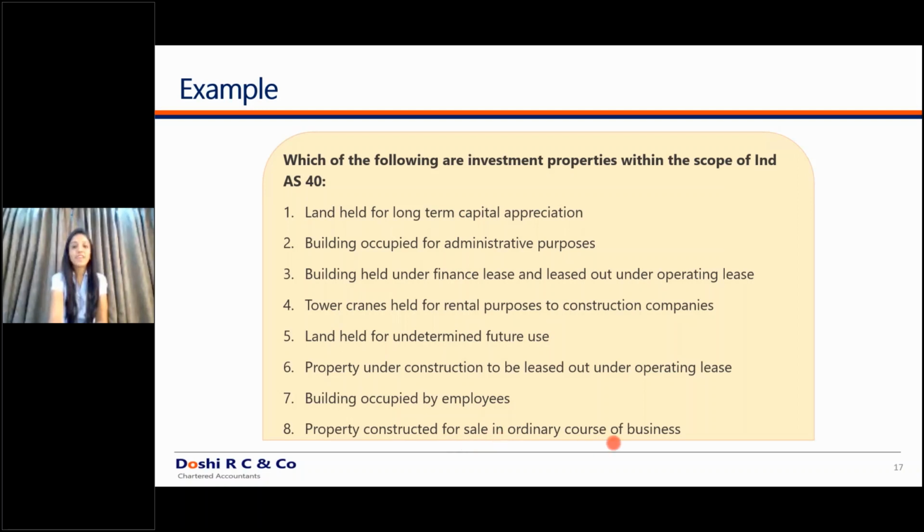Property constructed for sale in the ordinary course of business. As I gave the example of DLF, it is inventory and has to be classified as per Ind AS 2, that is the inventory standard. So these are the criteria to define whether a particular asset is an investment property or not. Moving ahead to the next slide.